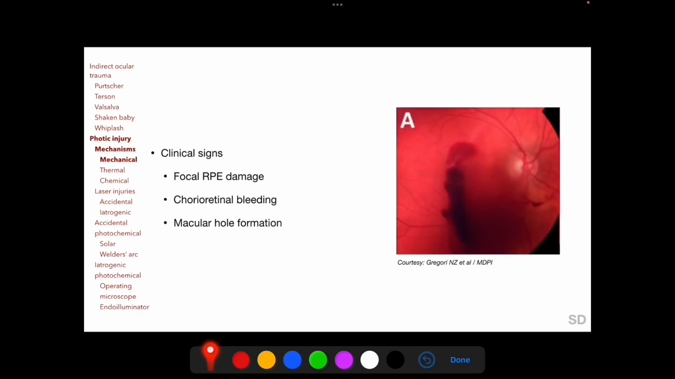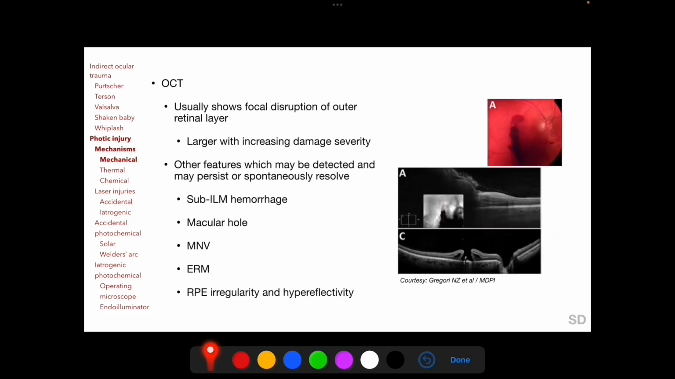Clinical signs of photomechanical chorioretinal injury include focal RPE damage, chorioretinal bleeding as seen here in this clinical photograph, and macular hole formation. Following resolution of the associated hemorrhage, OCT usually shows focal disruption of the outer retinal layer, and the size of the disruption increases with increasing damage severity.